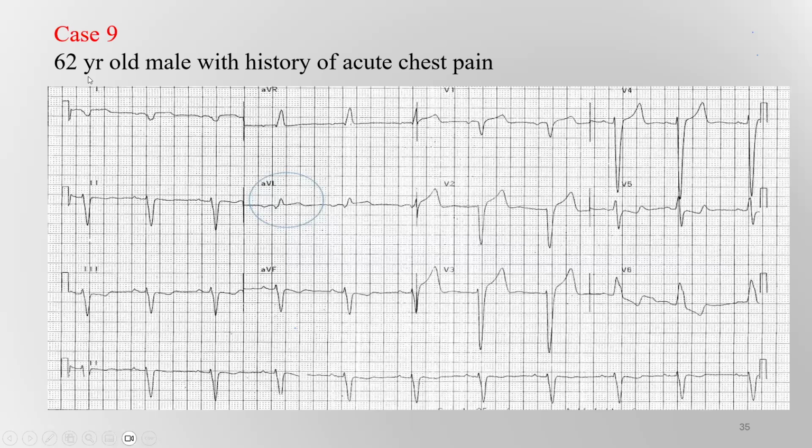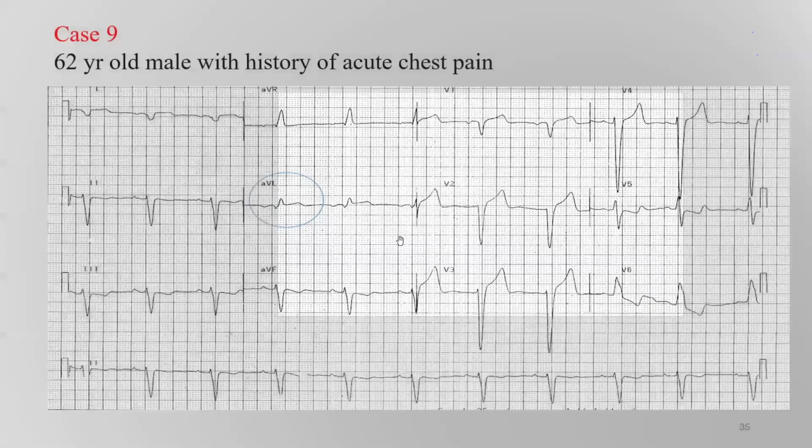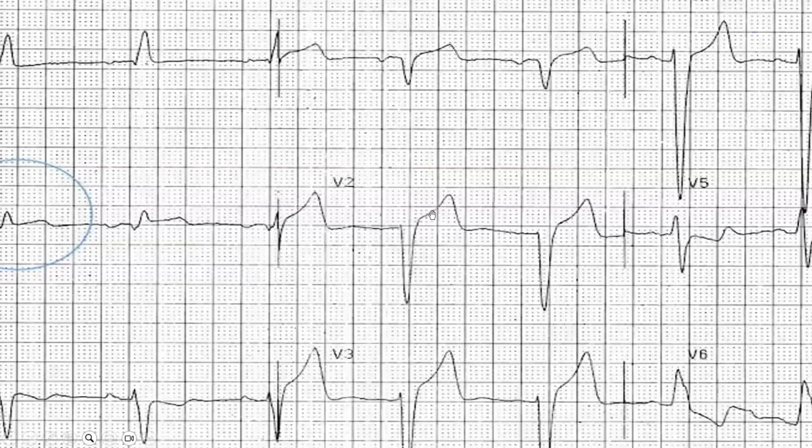Case 9, a 62-year-old male with a history of acute chest pain. If we look at the ECG, there are criteria for left bundle branch block. Here are the criteria for left bundle branch block: in the right precordial leads V1 and V2, you may see a wide QRS with a QS pattern or small R wave.